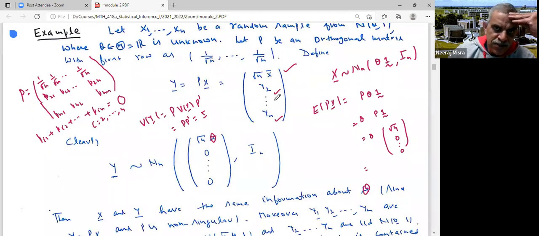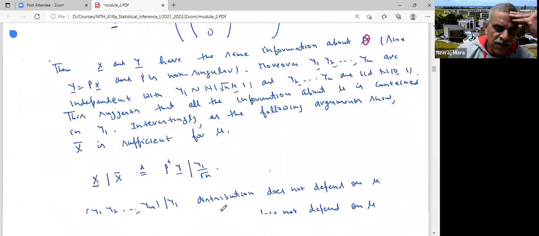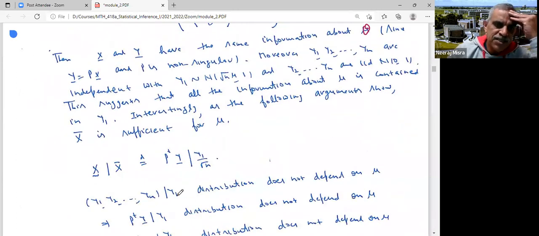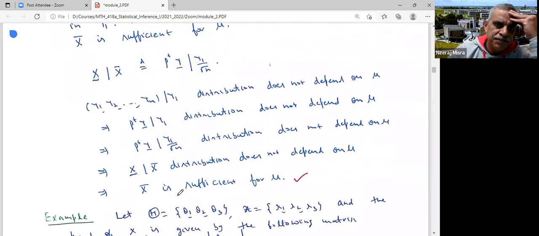So I just generate Y2 to Yn. The distribution of x given x bar is the same as the distribution of Y1, Y2, ..., Yn given Y1, and I know I can get the distribution of x given x bar from that. But the distribution of Y1, ..., Yn given Y1 is the same as the distribution of Y2 to Yn, because given the value of Y1, I can get the values of Y2 to Yn, which are IID normal(0, 1), which I can generate from the normal distribution. And that way I can get the original sample.